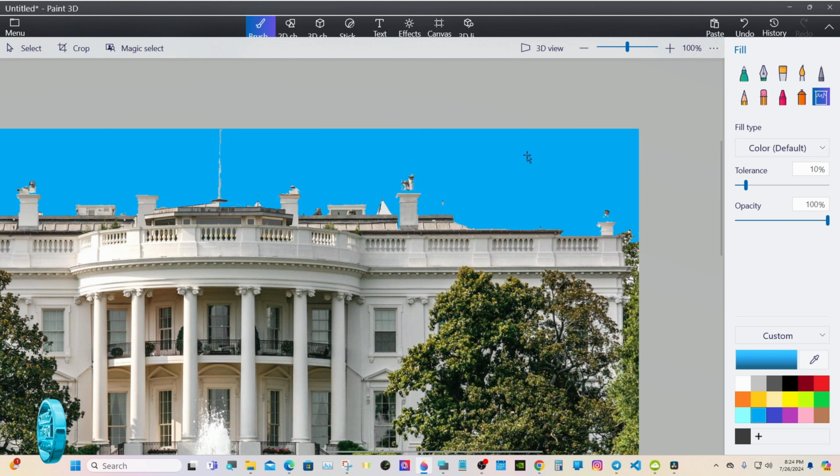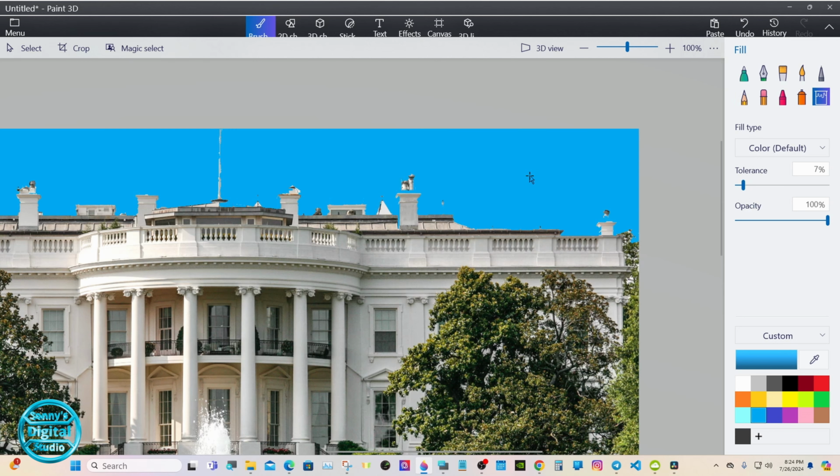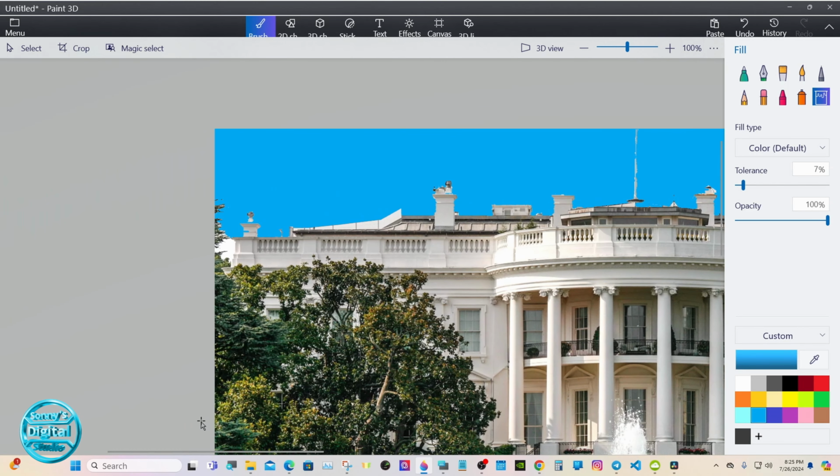Try it again, still too much. Just keep lowering it and trying it until you find something that works. It won't be perfect, but rotoscoping is not perfect either.